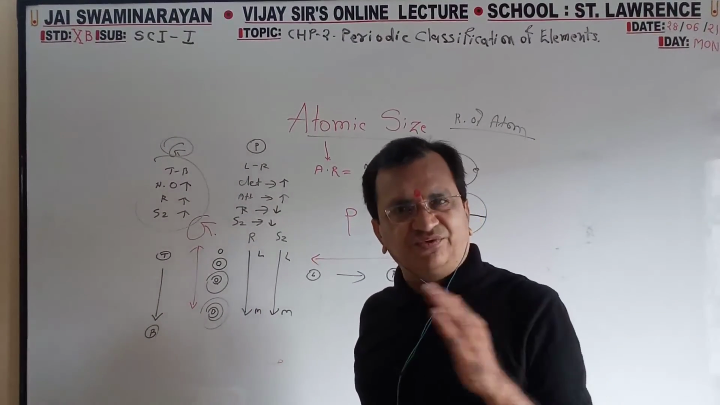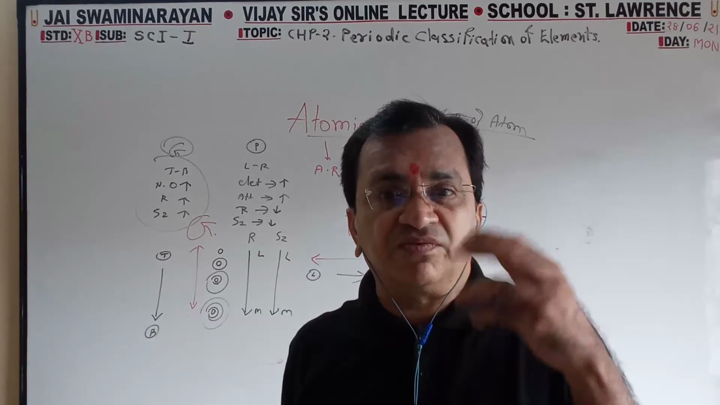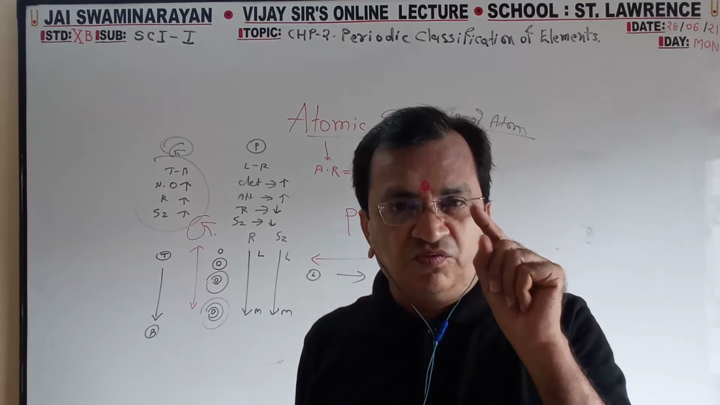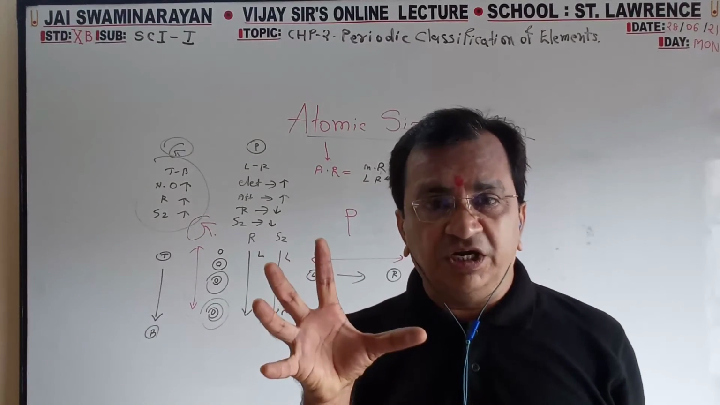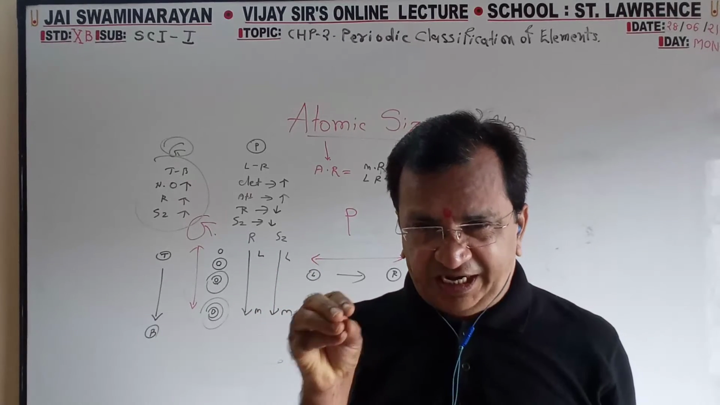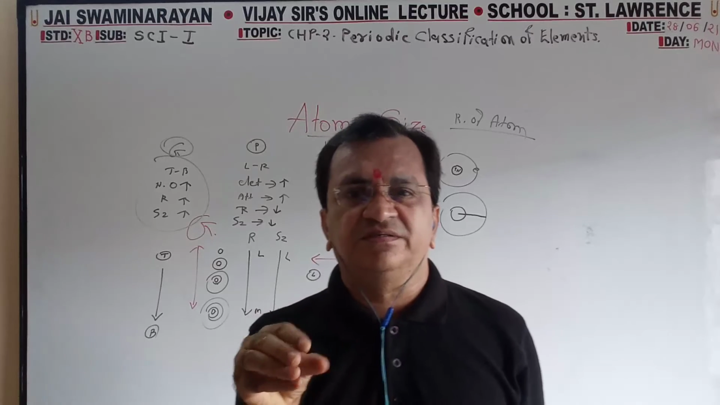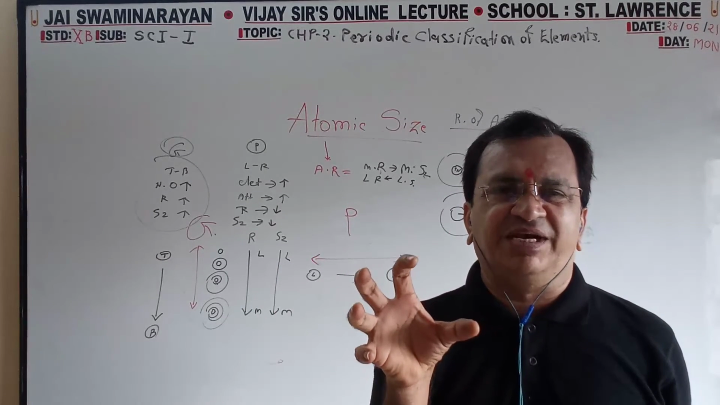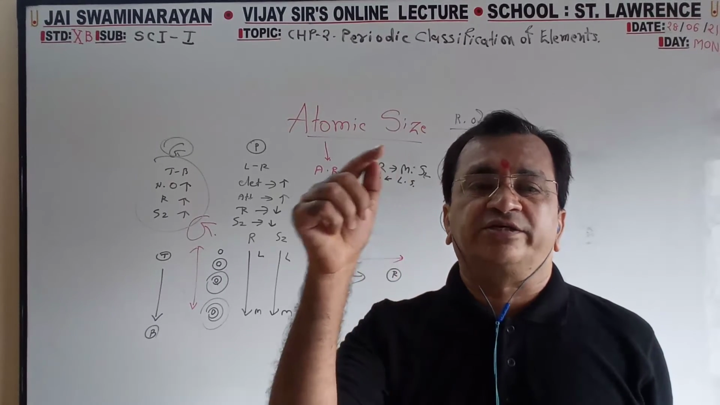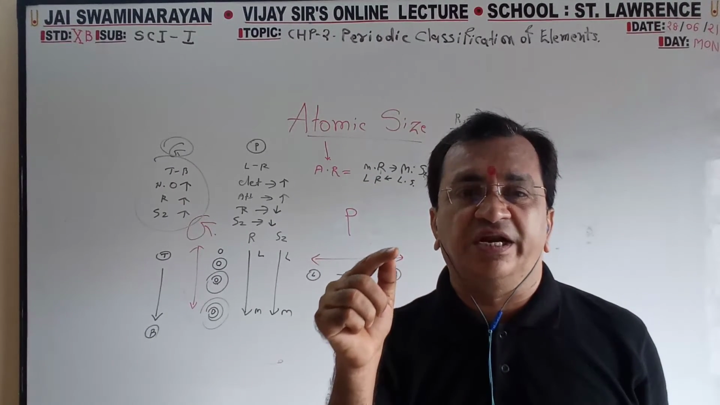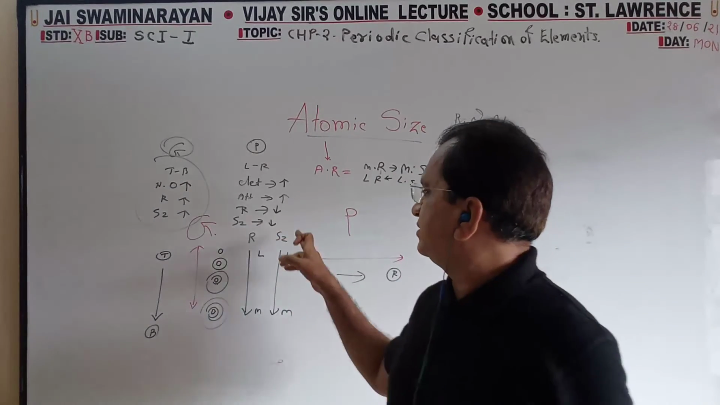Period-wise, left to right, the orbit will not change. Electron number goes on increasing: 1 electron, 2 electron, 3 electron, 4, 5, 6. So when the number of electrons increases, the attraction power to the center, to the neutron and the proton, will increase, so it becomes squeezed. So electron increases, attraction increases, radius decreases, volume decreases. Volume or size you can write.